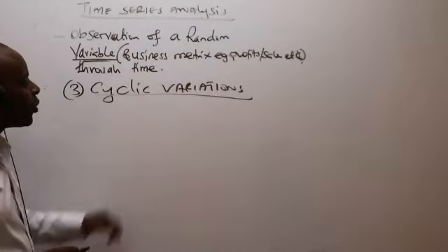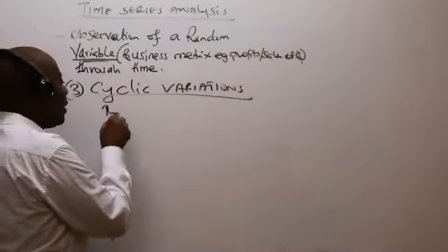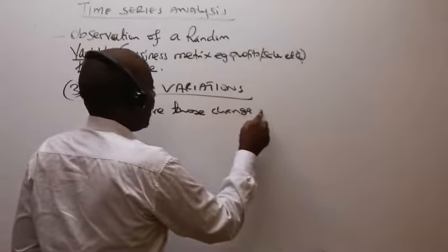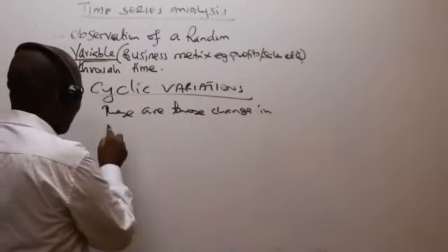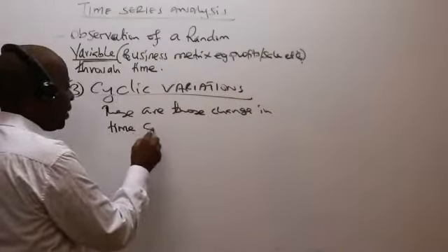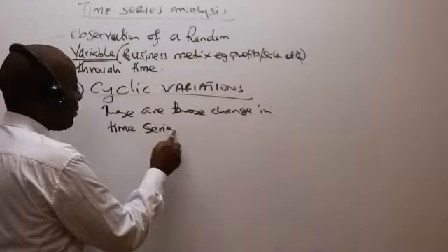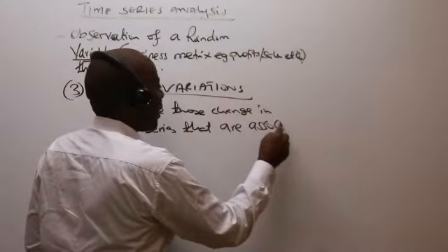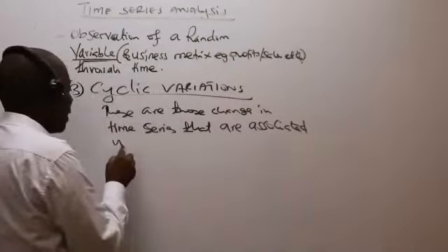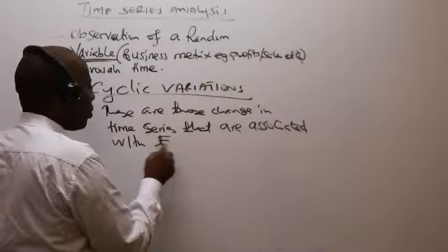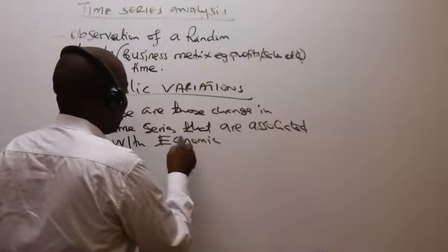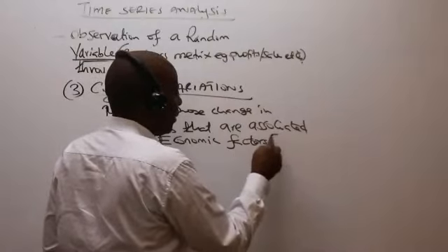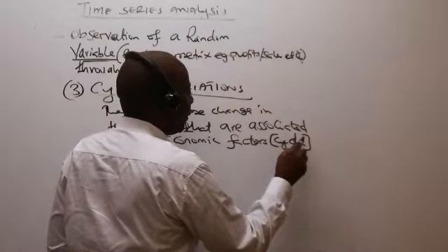Under cyclic variations, what you're supposed to know is that these are those changes in time series that are associated with economic factors, or basically with the economic cycle.